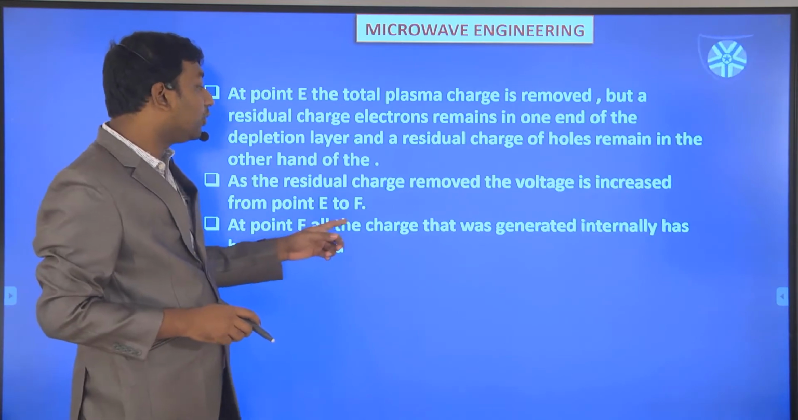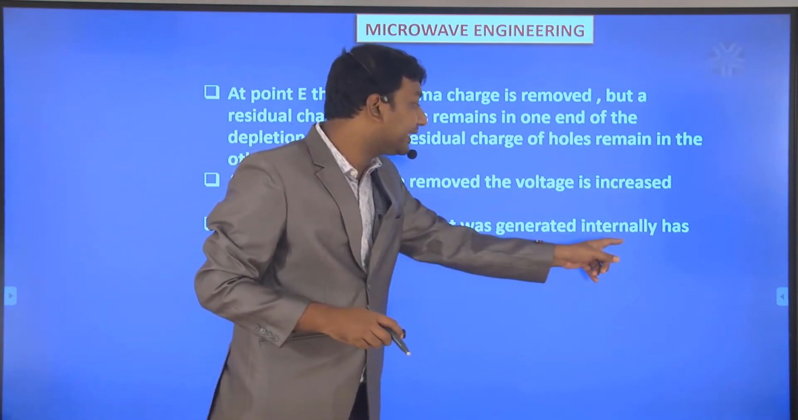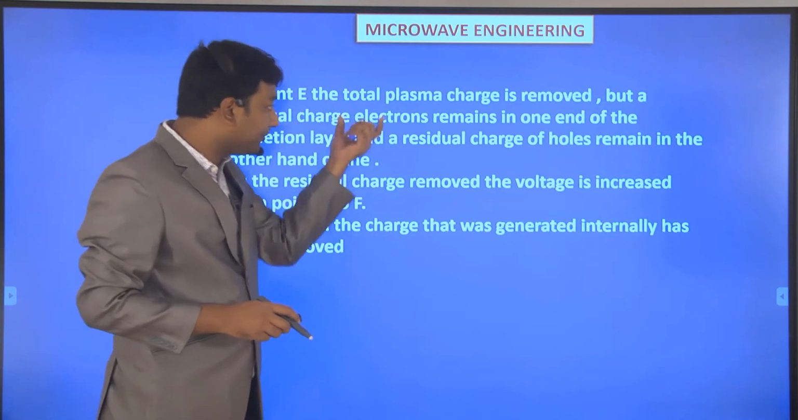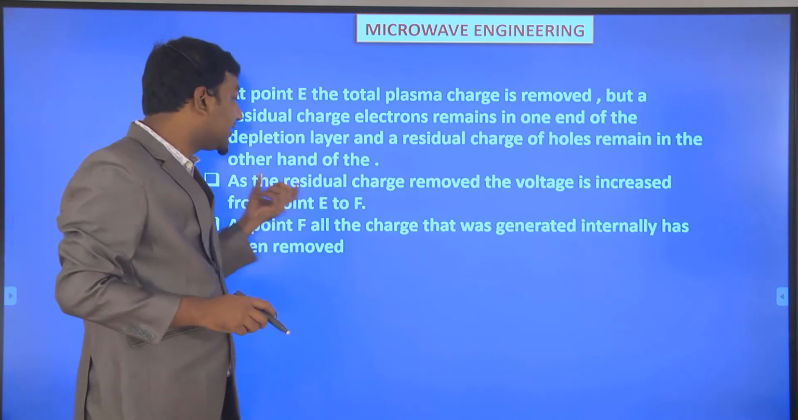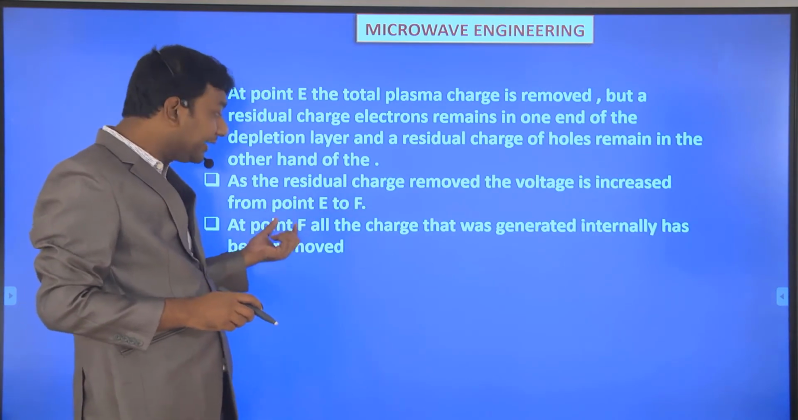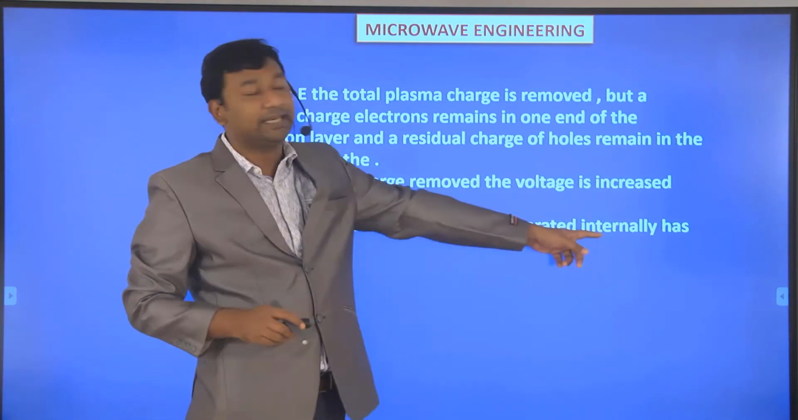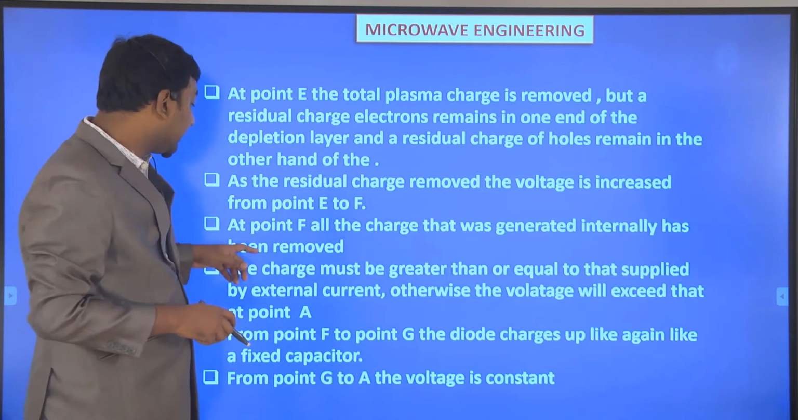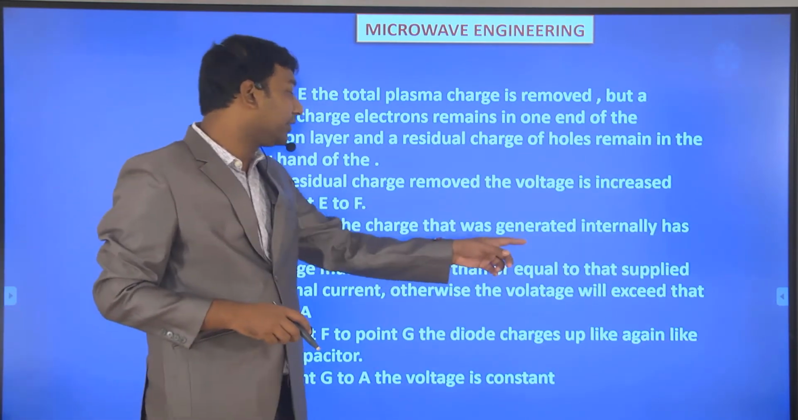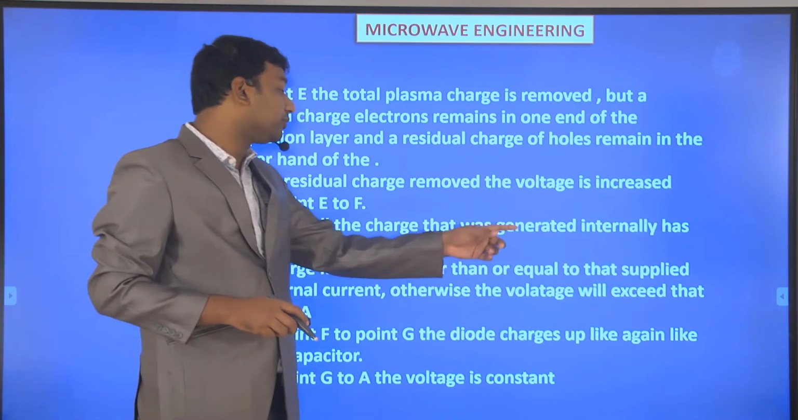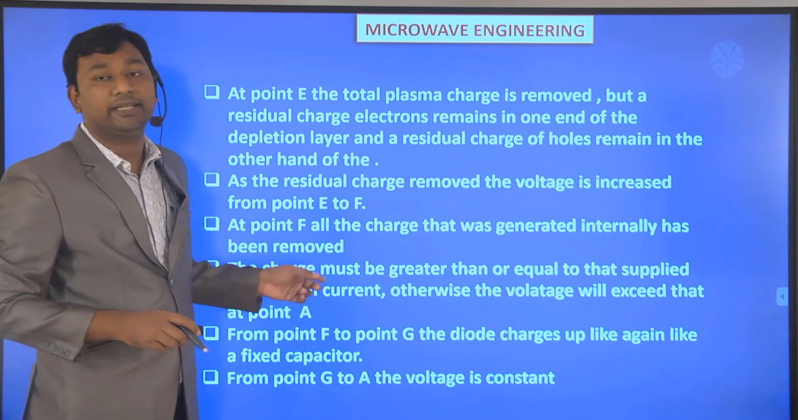At point F, all the charge that was generated internally has been removed. So some of the charge is removed earlier, then later the residual charge is removed and the voltage increases from point E to F. The charge must be greater than or equal to that supplied by the external current, otherwise the voltage will exceed that at point A.